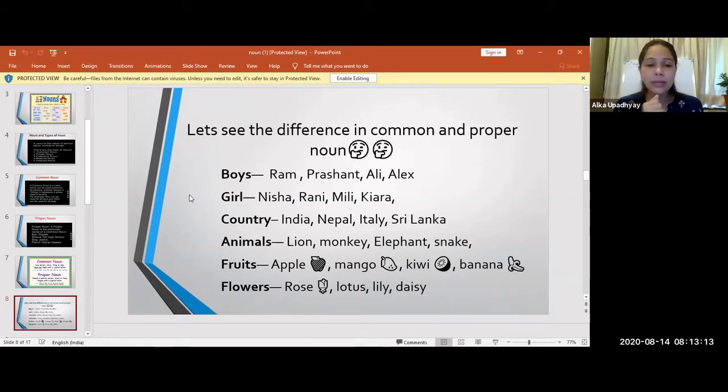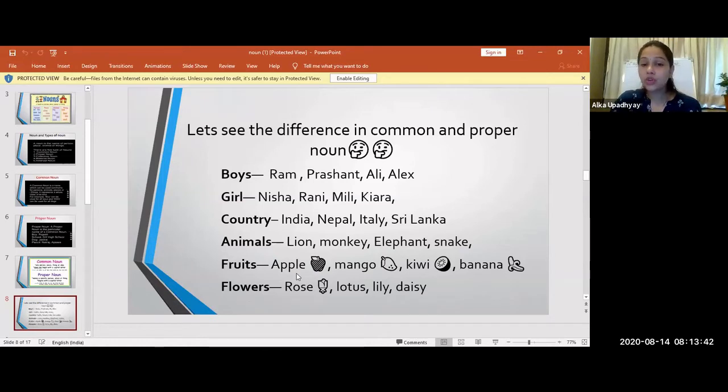See, one more example is given over here, fruits. I love fruits. But which fruit? Mango, apple, kiwi, banana. So when I say the names of the fruits, it becomes our proper noun. But if I just say, I love fruits, so this becomes a common noun. It can be any fruit. Okay, students? Now, one more example we'll do and then we will move to the next part.